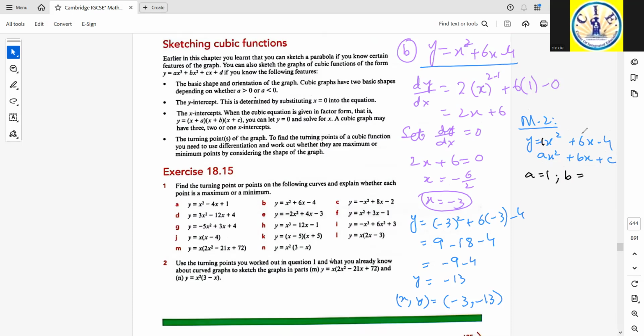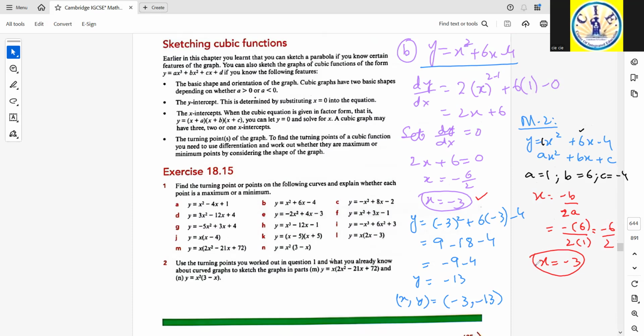B is 6, this one, and C is -4. So now I replace these values into this formula, -b divided by 2a. That is negative 6 divided by 2 times 1. That is -6 by 2, -3. You see the same value of x as before.